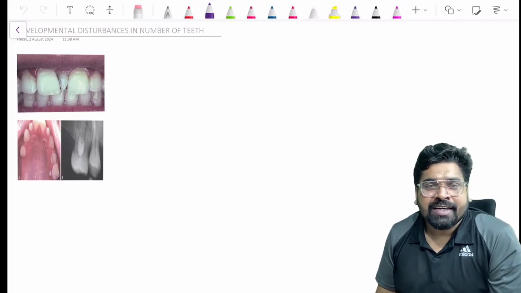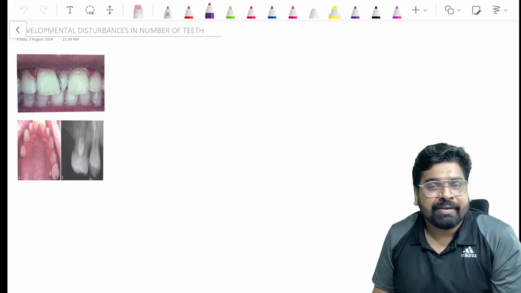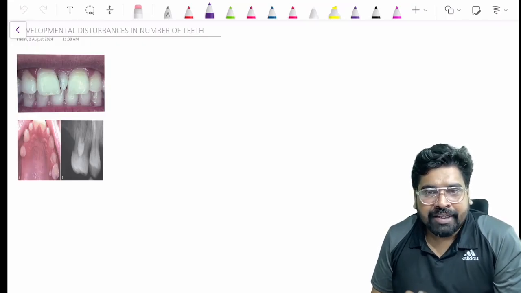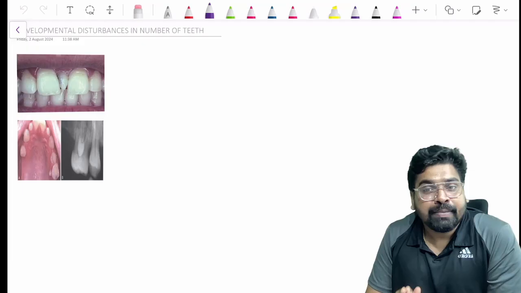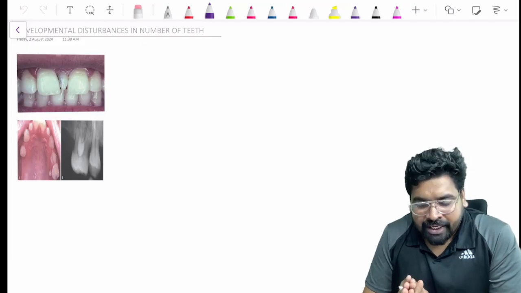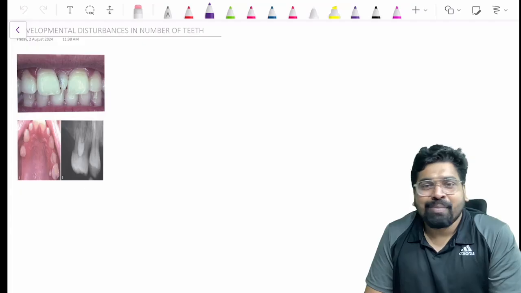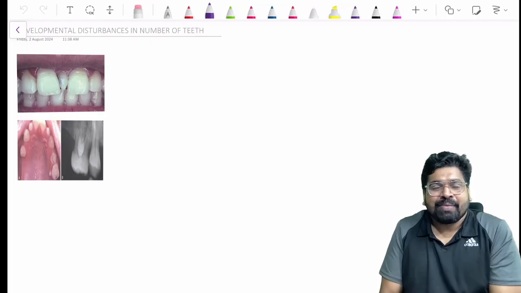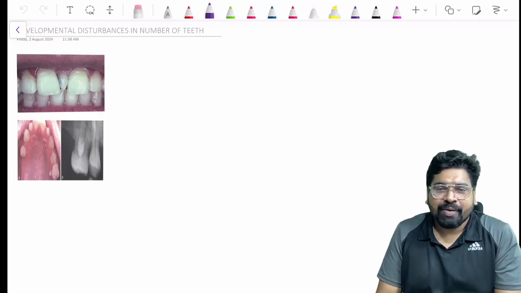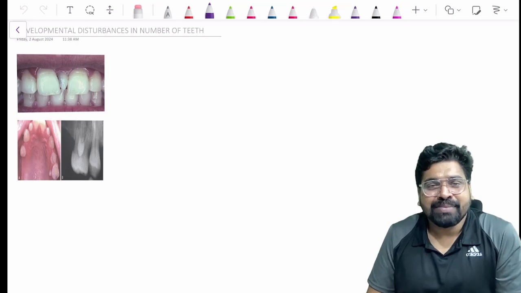So we are studying developmental anomalies, right? In this video, we will be learning about developmental anomalies in the number of teeth. We are very particular about the number of teeth, right? We have 20 primary and 32 permanent dentition. Permanent teeth include incisors, canines, premolars, molars. We have fixed numbers of teeth.